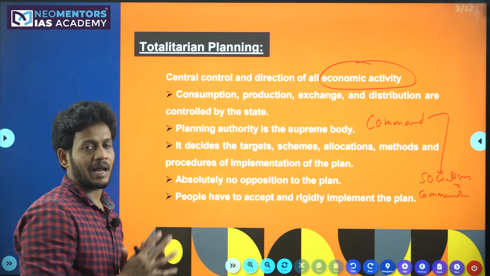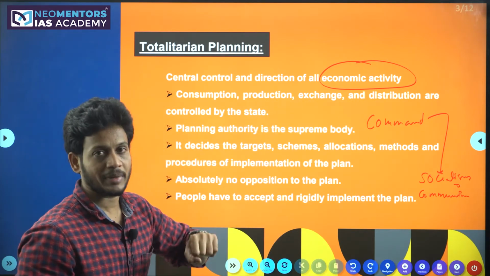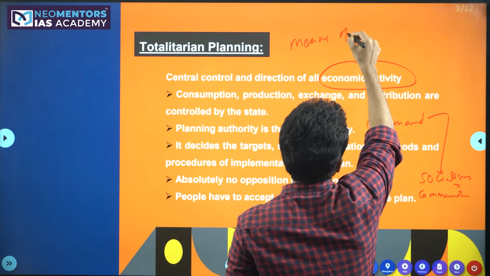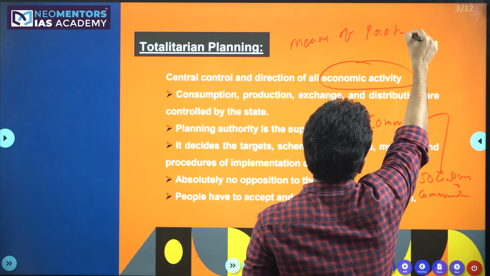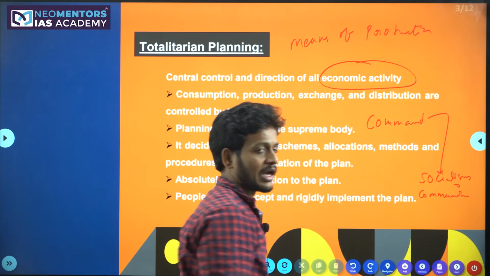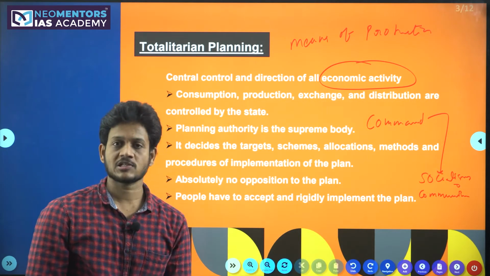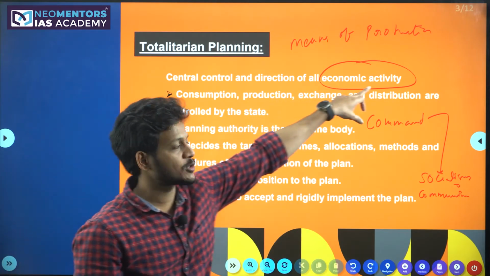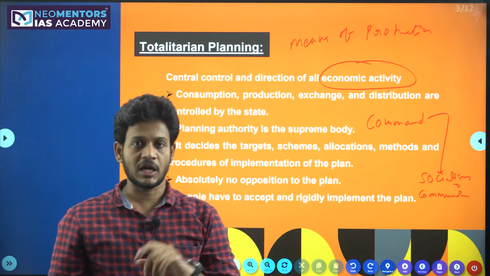Generally, on a broader line, if you want to understand economic activity, it is nothing but means of production. This means of production could be anything. It might be in the agriculture sector or the industrial sector or anything. Whatever you are producing, everything is part of economic activity if it is related to money.